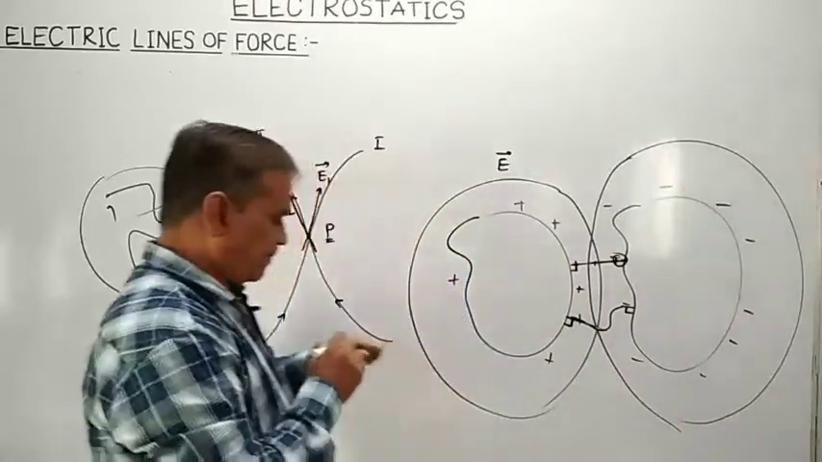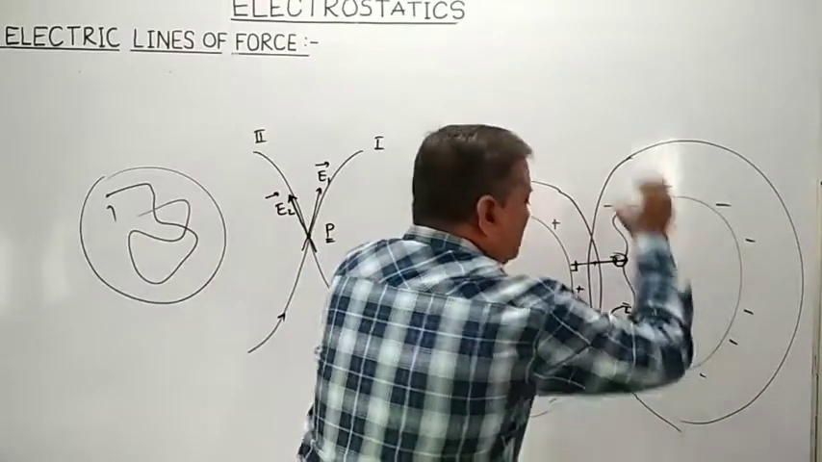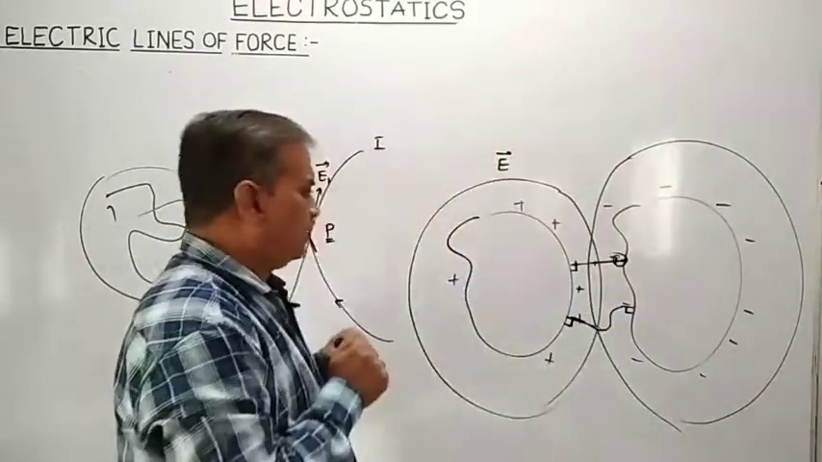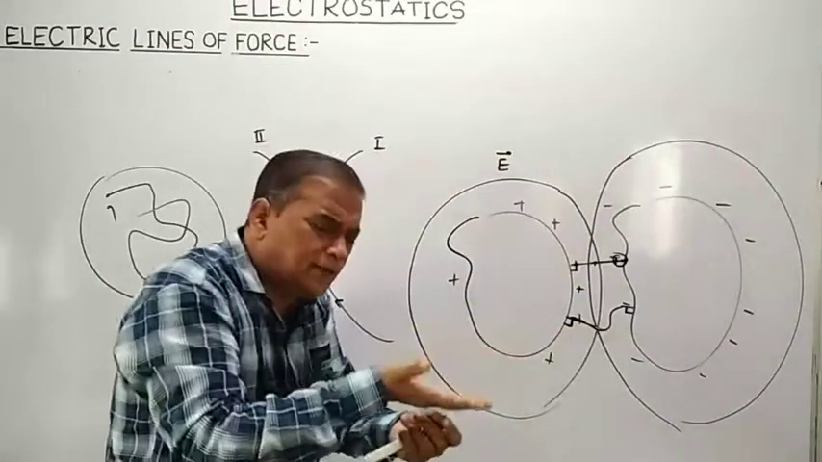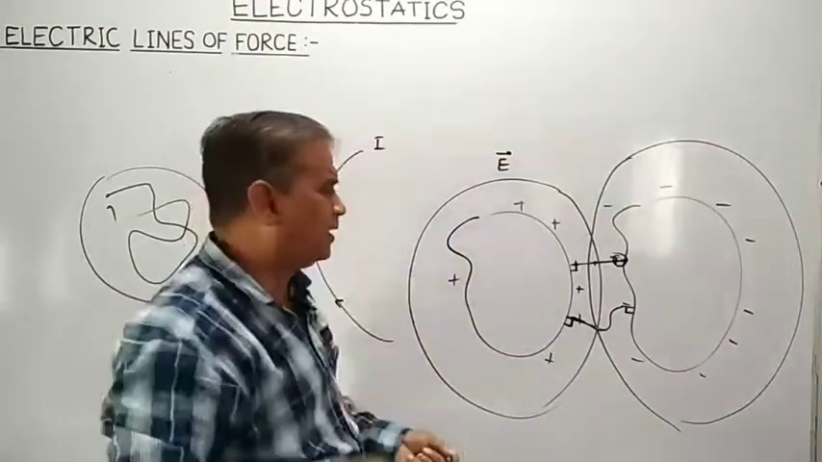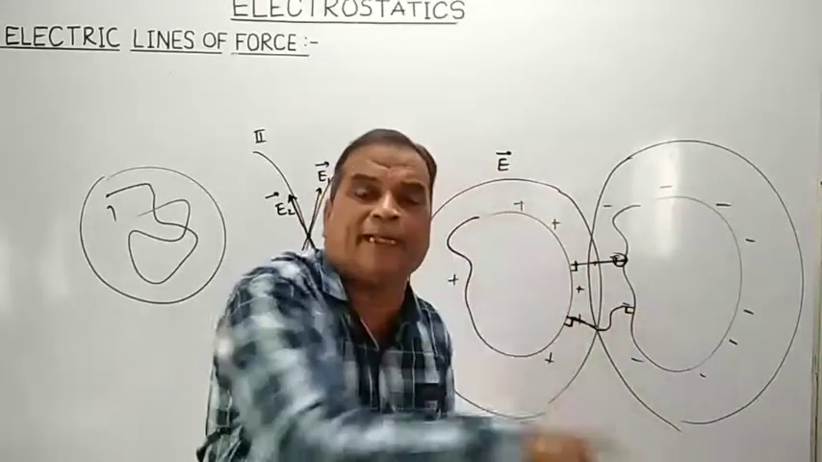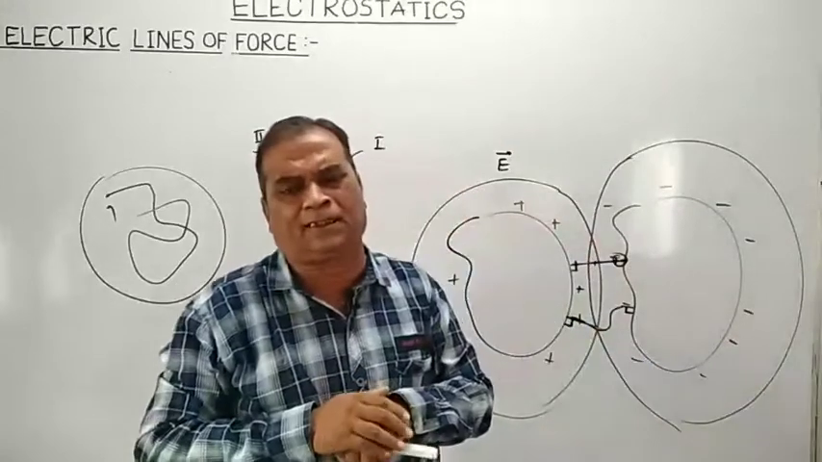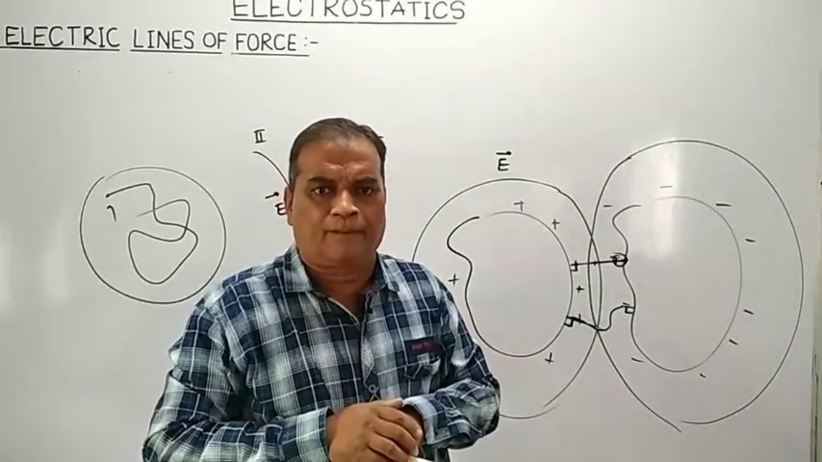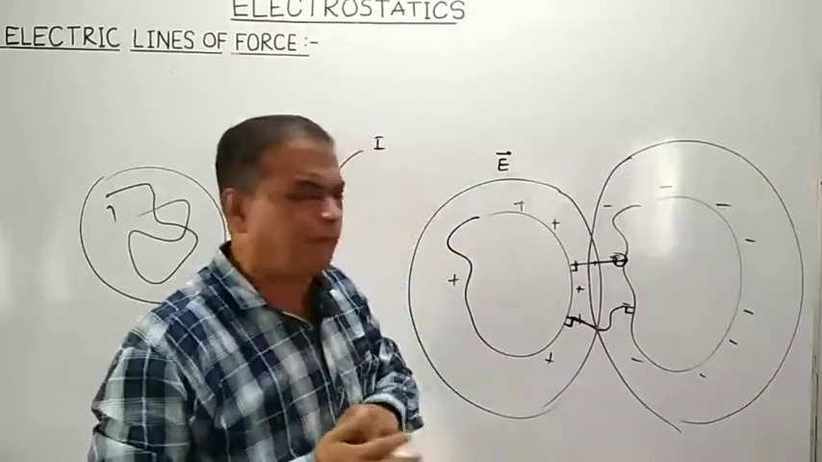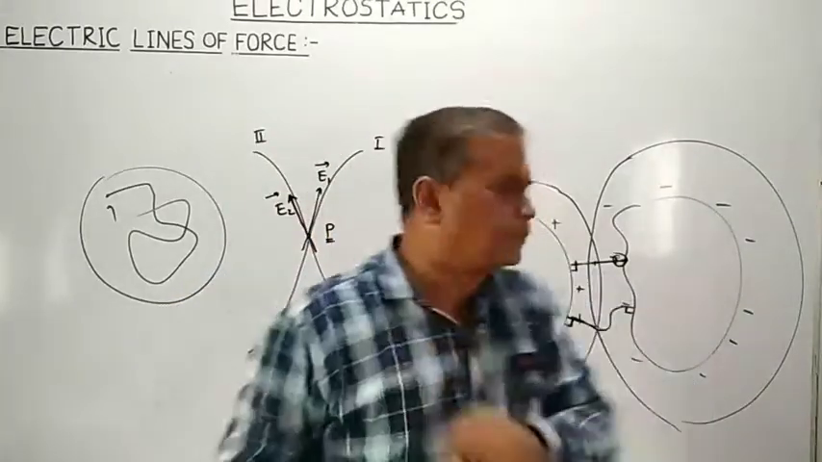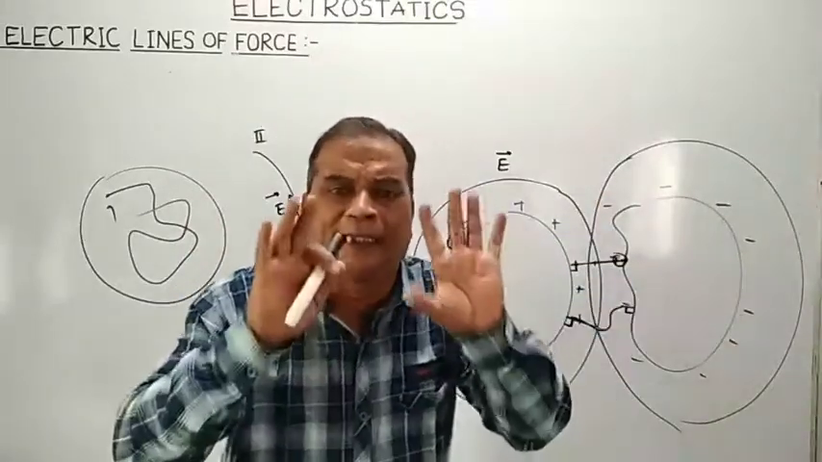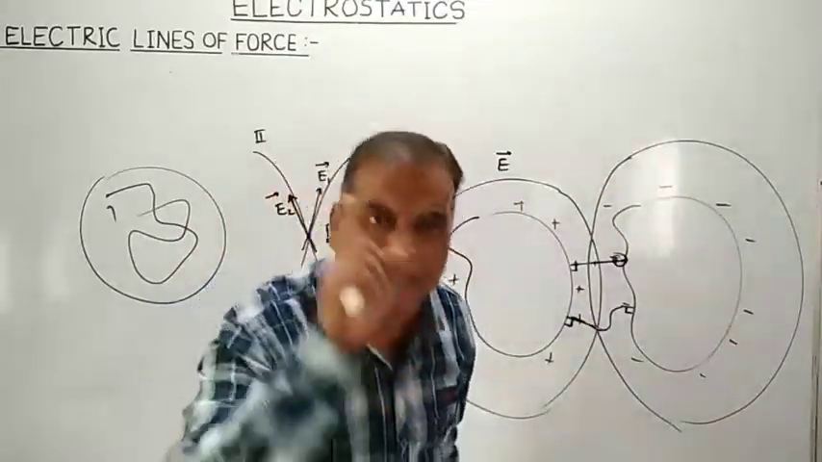So see here, when positively and negatively charged conductors are brought near to each other, positive charges on the conductor will leave the surface of the conductor normally, as well as they will terminate themselves normally on the surface of what? Negatively charged conductor. So electric lines of force start from the positively charged conductor and they will terminate on the negatively charged conductor normally.